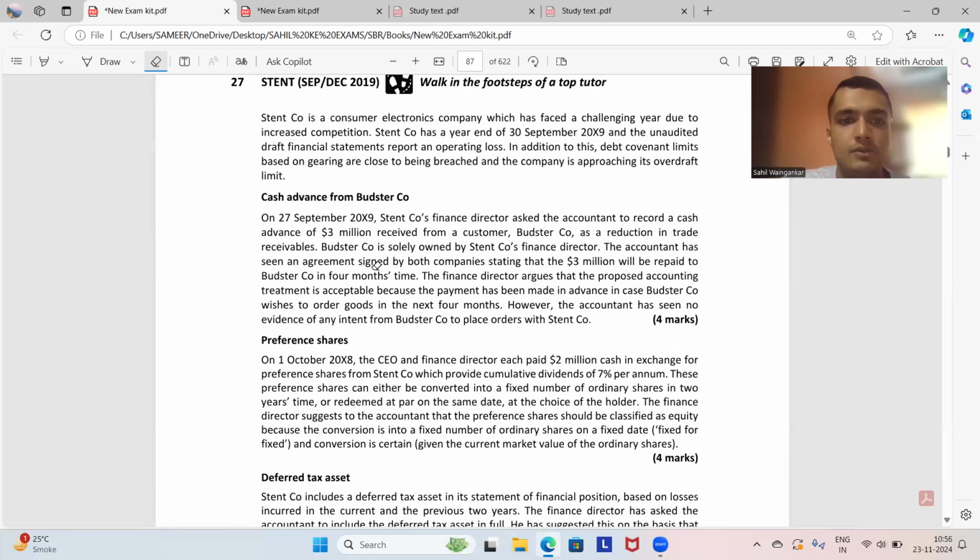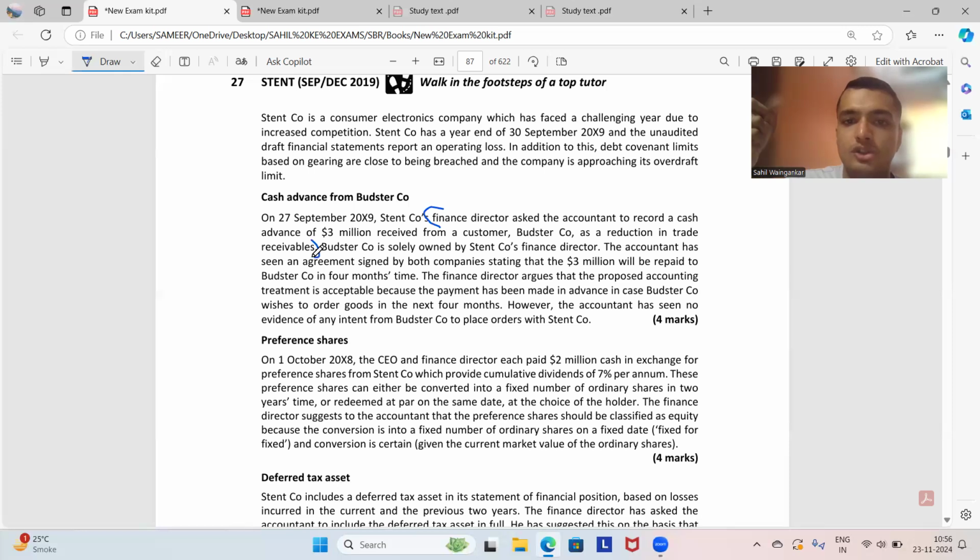So when it came to the cash advance from Buster company, the finance director asked the accountant to record the cash advance of 3 million received from the customer Buster company as a reduction in trade receivables, because of which the gearing would have reduced, as the cash in advance was recorded as an asset rather than as a loan from Buster company.